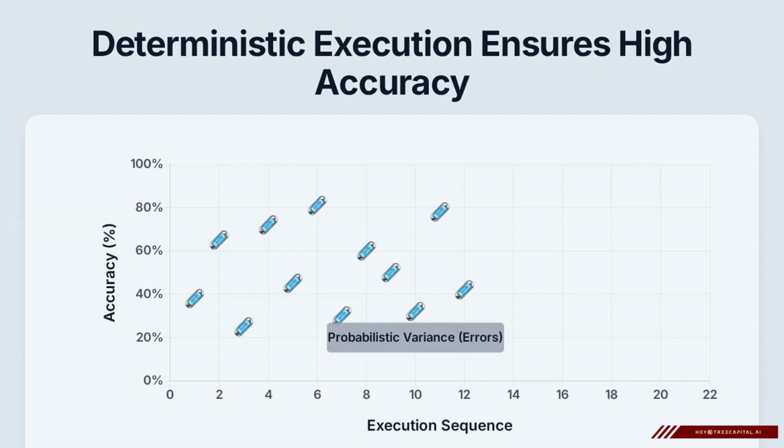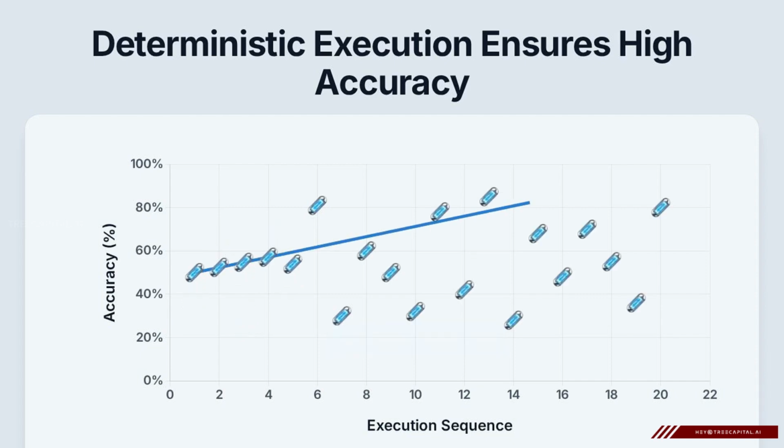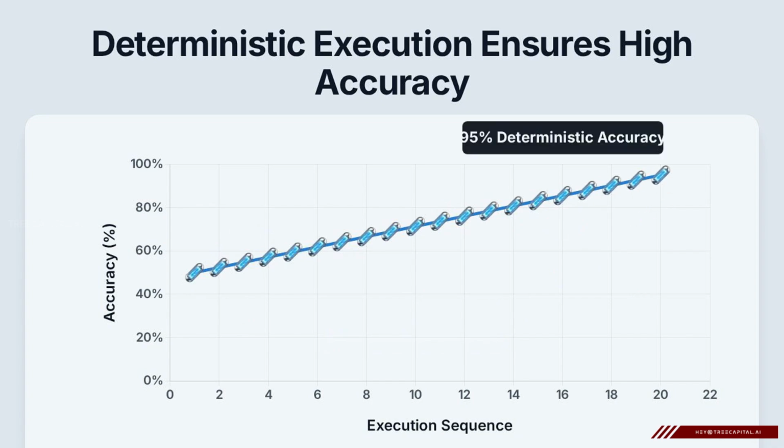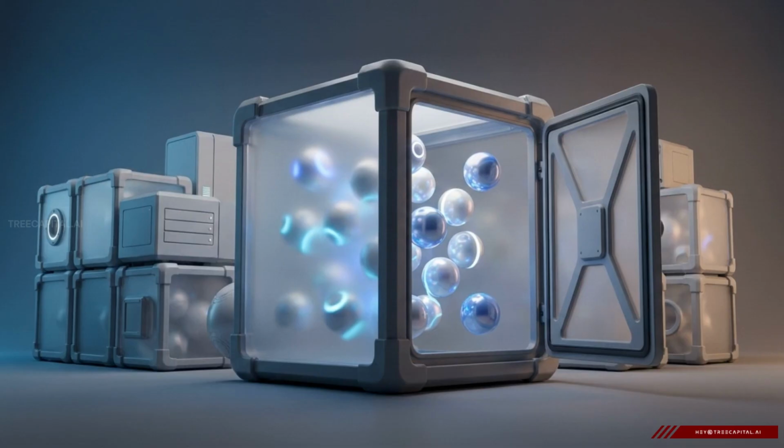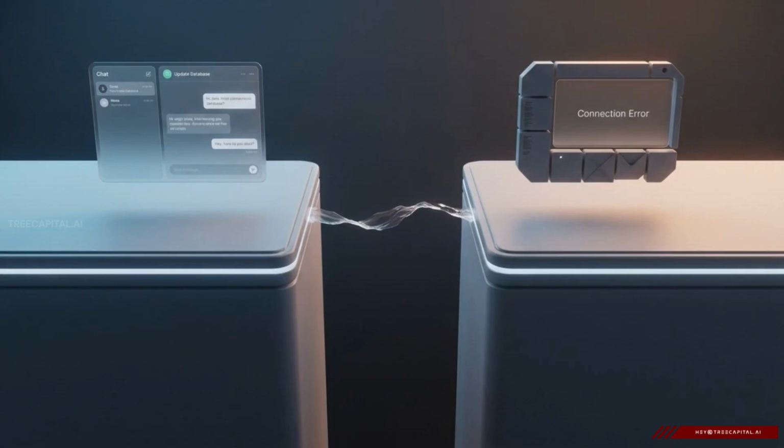But predicting text is a severe limitation for a global enterprise. The systems do not operate on probabilities. They require deterministic, highly accurate execution of specific tasks. Predicting the next word in a sentence is of little use when what you need is a system to securely query a database or update a server. This leaves an operational vacuum between having natural language conversations and executing precise database actions.